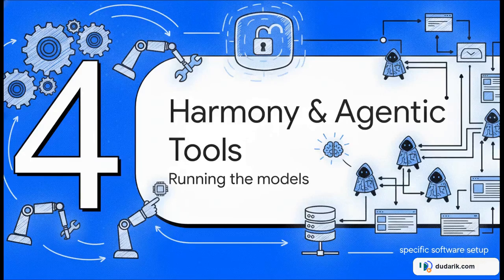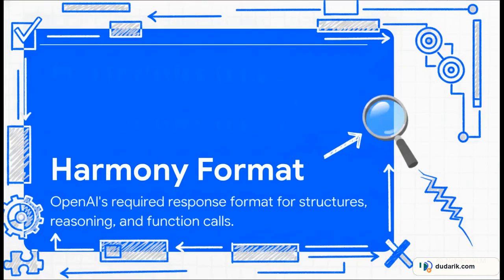Moving right along to Section 4, Harmony and agentic tools. How to actually run the models. Okay, so now that we know we can legally run it, how do we actually make it work? These aren't just your standard autocomplete engines. They are literally designed to act as autonomous agents, which means they require a very specific software setup. A super critical piece of this puzzle is the Harmony format. This is OpenAI's strictly required response format for all conversation structures, reasoning outputs, and function calls. The documentation on this is crystal clear. The GPT-OSS models will not work correctly without it.